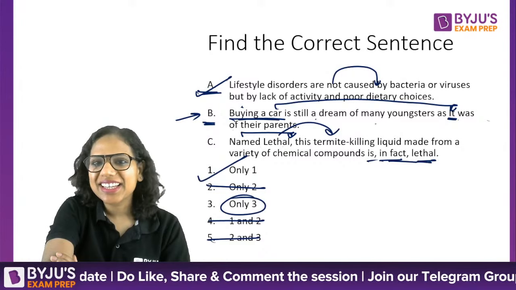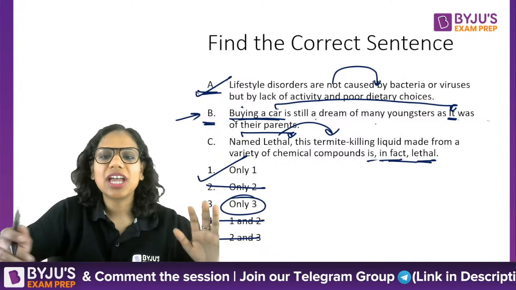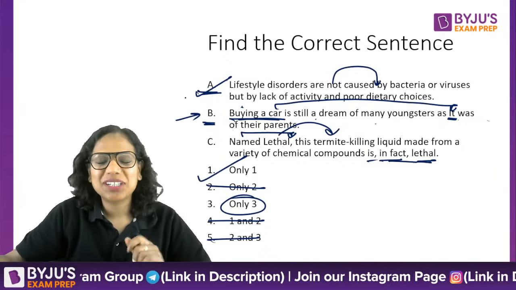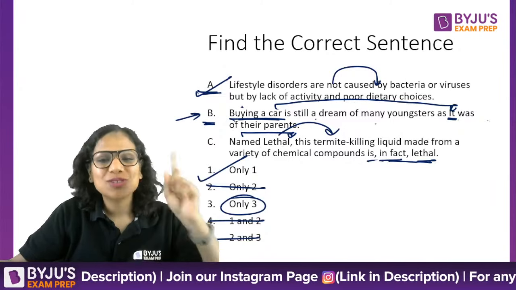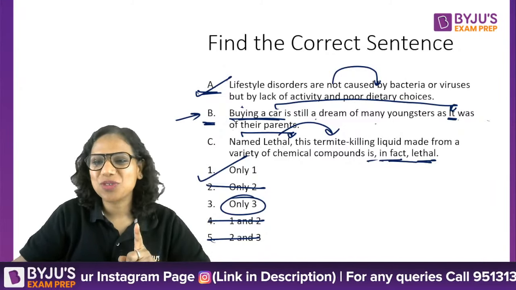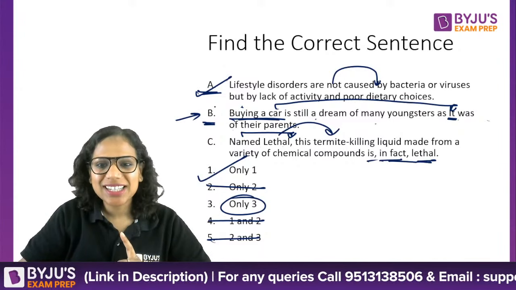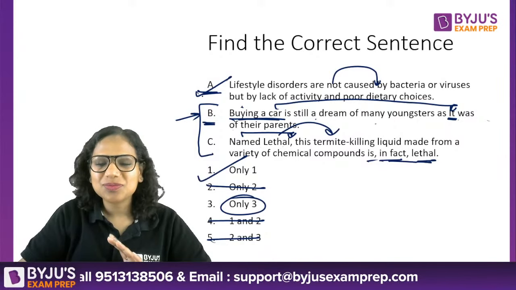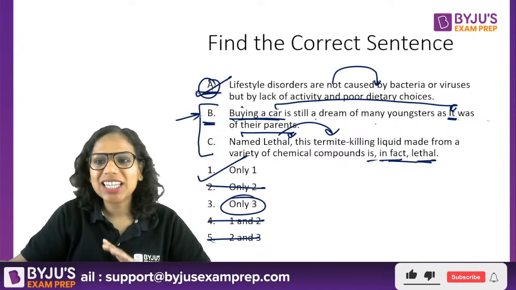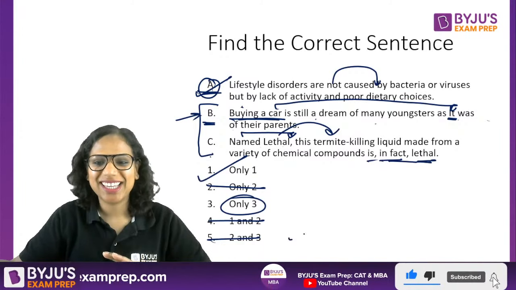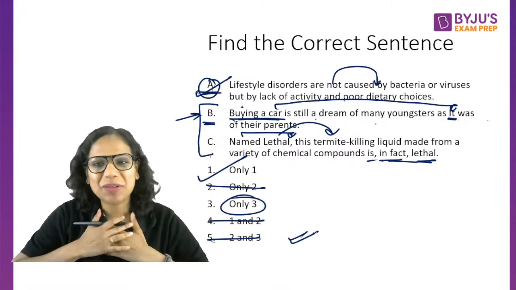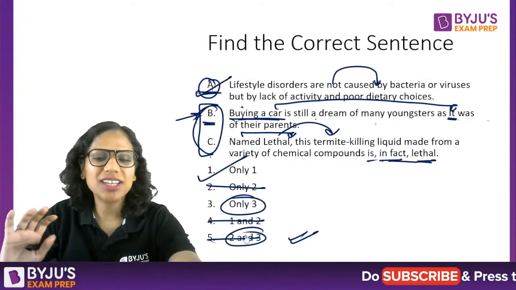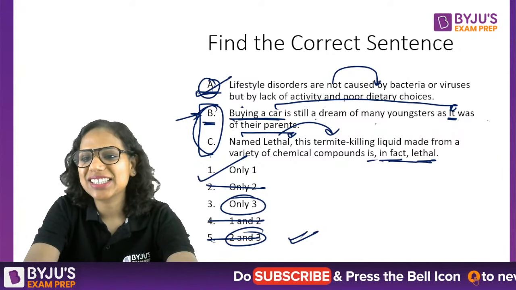Okay. Find the correct sentence. Oh, I am so sorry. We had to find the correct sentence. So, I just attempted it like the previous one. We have to read the instructions very carefully. This is a lesson for all of us. So I said that 1 is correct. So 2 and no wait. What did I say? 1 had a problem, 2 was fine and even 3 was fine. So 2 and 3 is our answer here. My bad, my bad. We had to find the correct sentence or sentences. So 2 and 3, which is B and C, both are fine. Okay? Sorry.